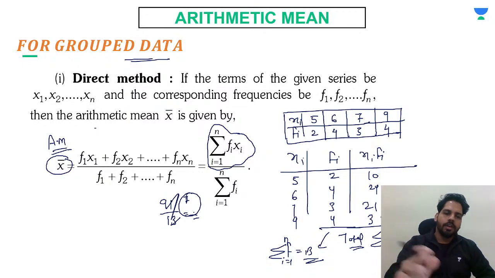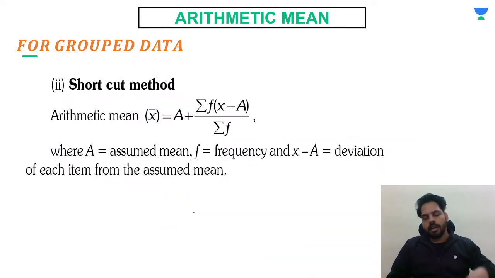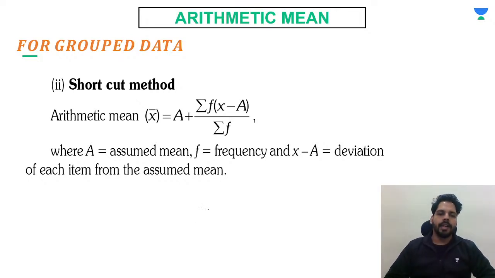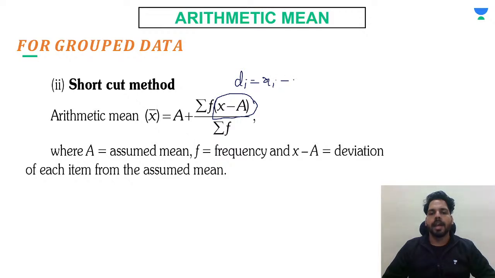Understood? Now, if the grouped data is given and we have to find the arithmetic mean by using the shortcut method, we have also studied this: a plus f into (x minus a). We can also replace this x minus a with d, because d is a deviation which can be written as xi minus a.